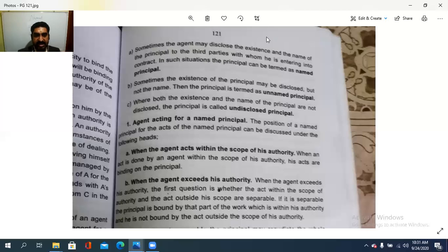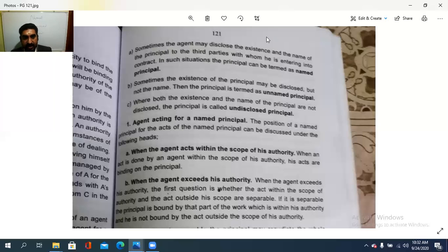So when the agent acts within the scope of his authority, when such an act is done by an agent within the scope of the authority, his acts are binding on the principal. So it is along with the principal's duty to check whether it is occurring or not. So that is, the agent acted within his authority, within the scope of authority. He is doing the thing. Then in such a case, his acts are binding on the principal.